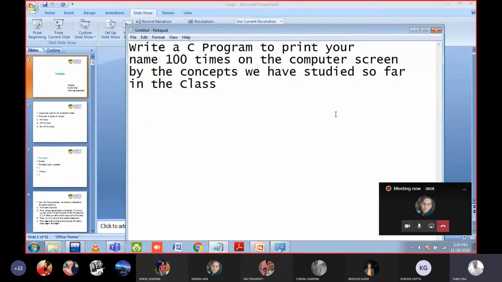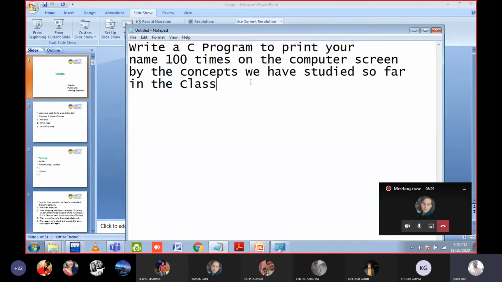Yes, correct. So for this particular thing, when we have to do a repetitive task, we can use loops. Loops are very, very important. So we have to study loops. So for this particular question, actually there are three kinds of loops: for, while loop and do while loop.